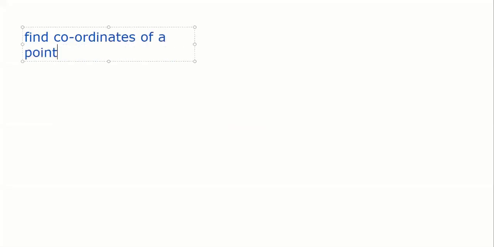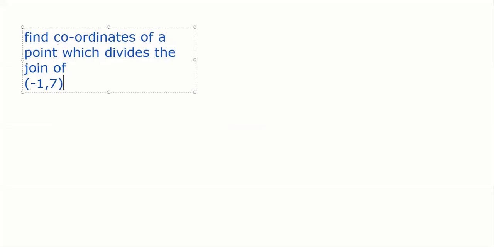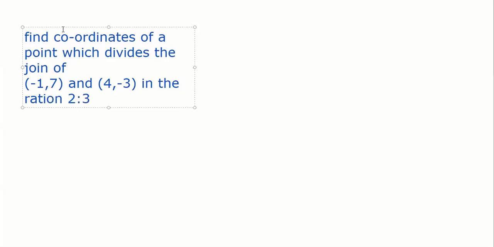Suppose it says, find the coordinates of a point which divides the join of (-1, 7) and (4, -3) in the ratio 2:3. It's all about visualizing this, otherwise very easy. You can solve it directly with the formula, but it is better to visualize, because when you solve some more difficult questions, if you don't visualize, it is very difficult.